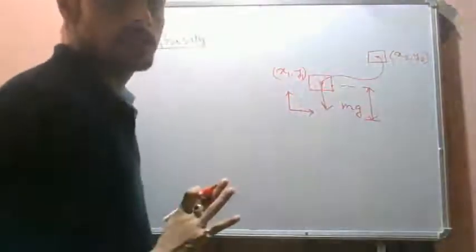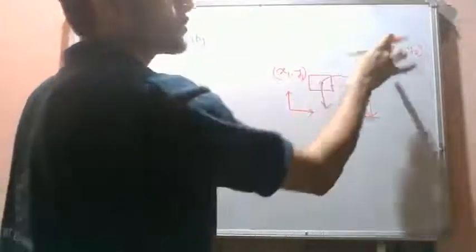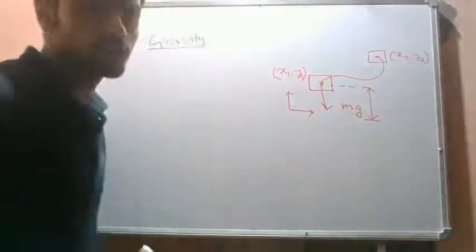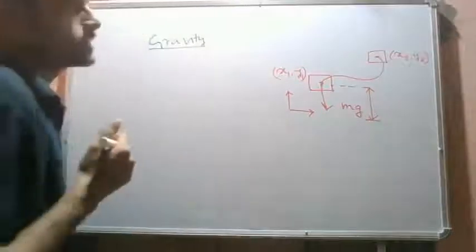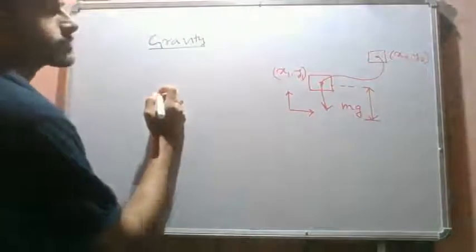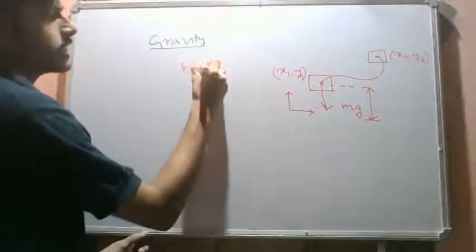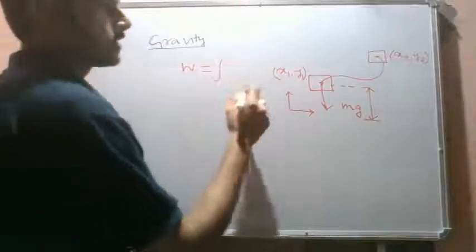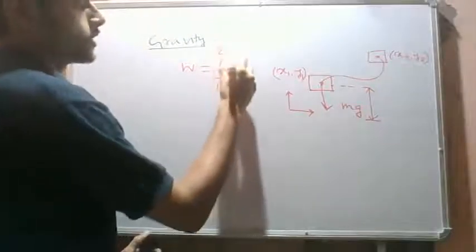This position is reached by some path like this, some curved path. It is independent of the path, anyway, we will take some curved path. By some curved path, this block is moved from this point to this point. Now we will try to find out what is the work done by gravity. So we have work done as the line integral from 1 to 2 of F vector dot dr.